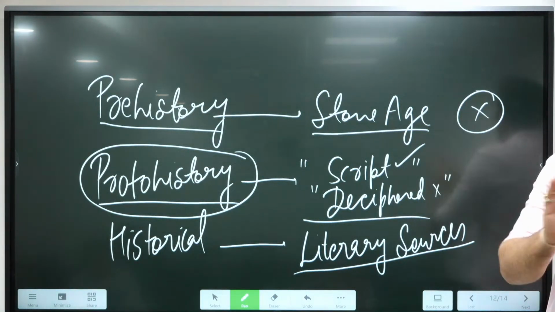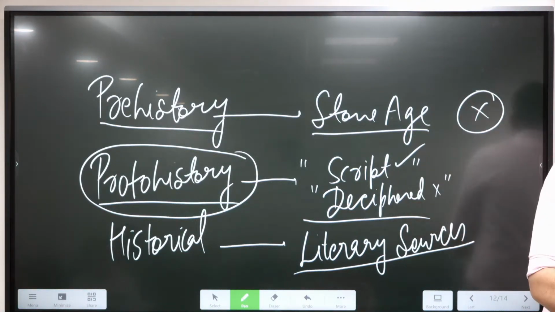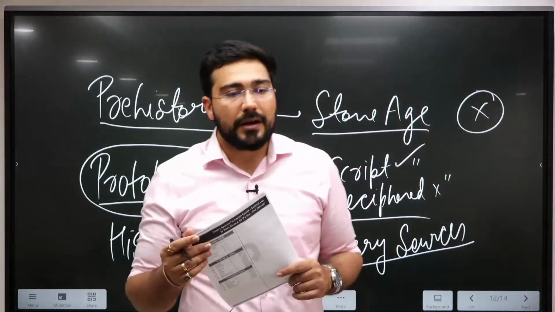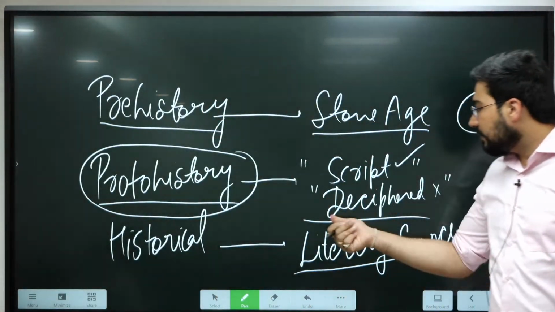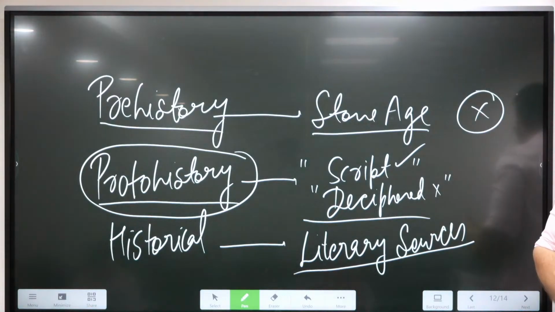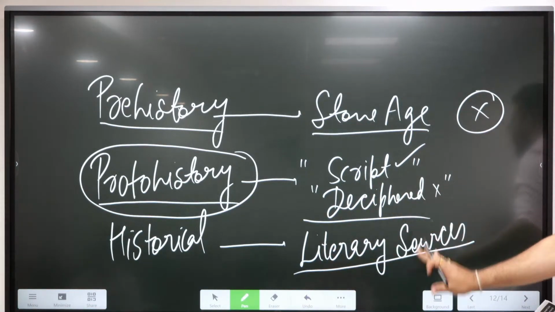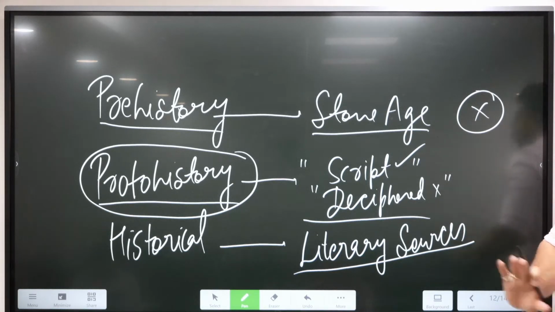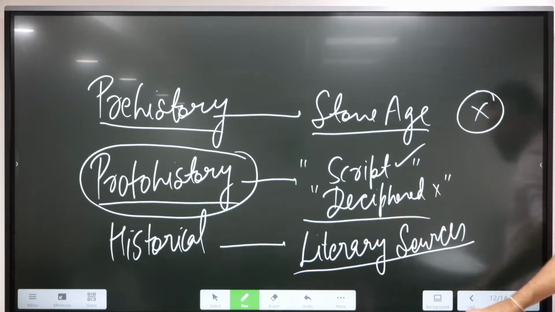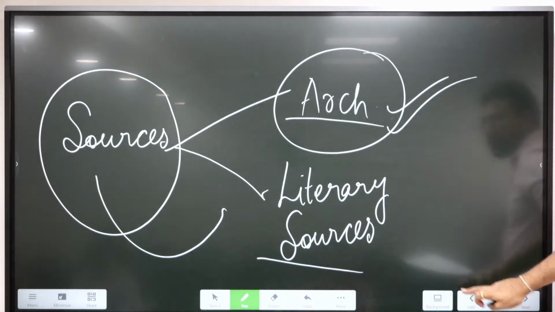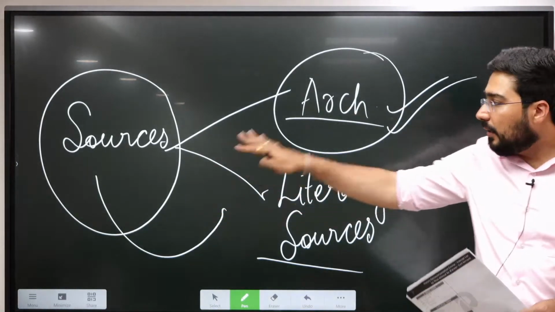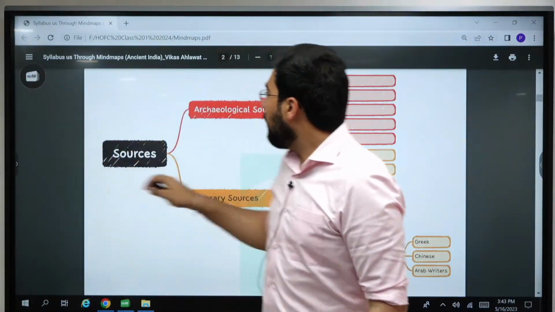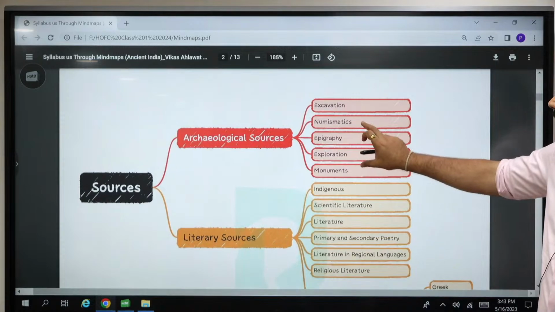So saying that it is completely absent, वो गलत होगा. But it is a foreign account. It is not an indigenous account because the indigenous account has not been deciphered. And historical period is from where we have a perfect script, and this has already been deciphered. So these are the points which we need to understand along with the sources.